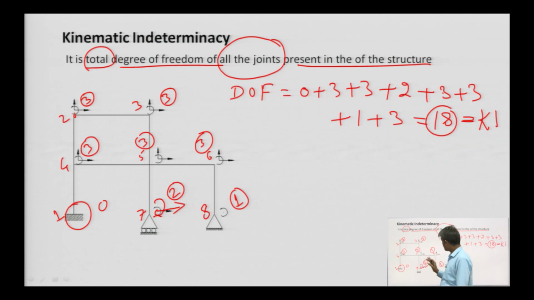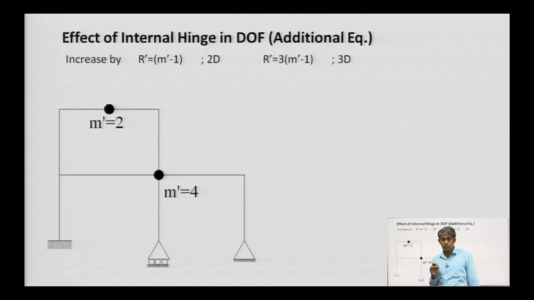So, this is simple reasoning. However, at the last we will derive an expression to calculate the kinematic indeterminacy, but prior to deriving the expression we need to know the effects of internal hinge on degree of freedom.